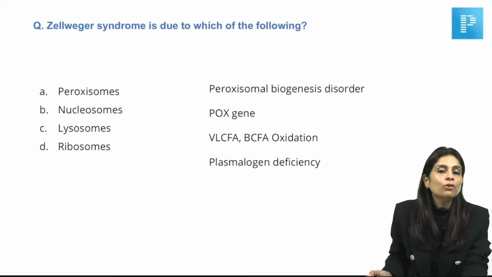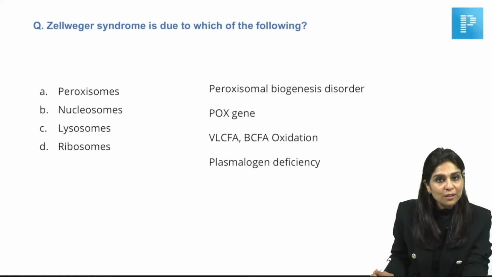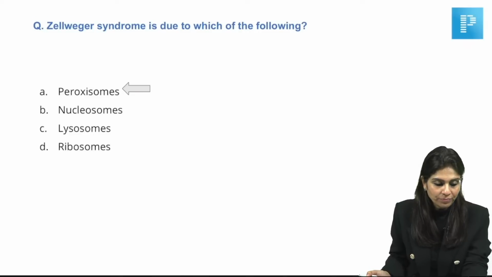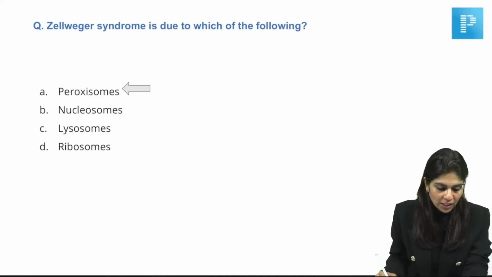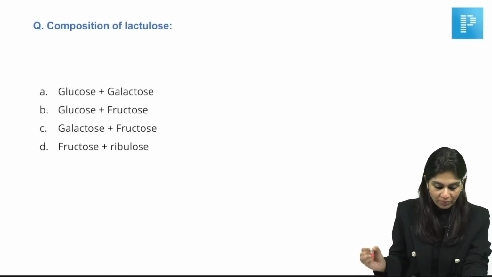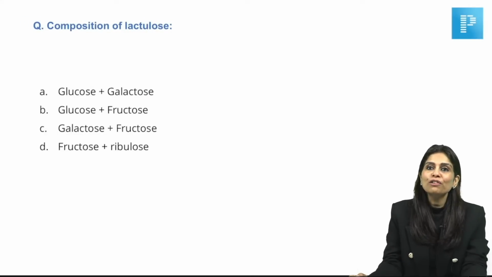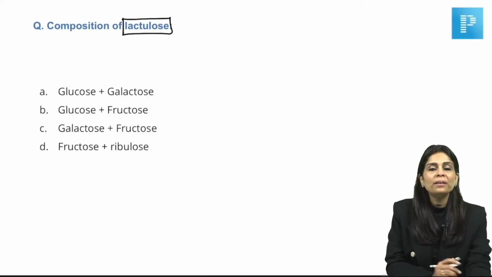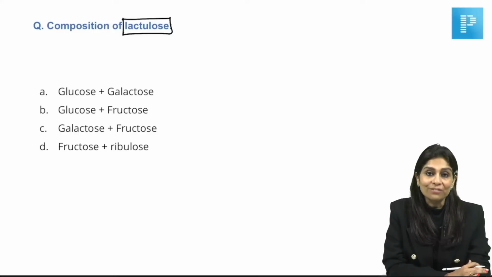And glycine and taurine conjugation of bile acid also does not happen. So, answer for this question is peroxisome because Zellweger syndrome is peroxisomal biogenesis disorder. Okay. Very good. Cerebrohepatorenal syndrome. Yes, you're right, doctor. Now, composition of lactulose. So, all of us must have learnt about lactulose being used as a laxative, right?